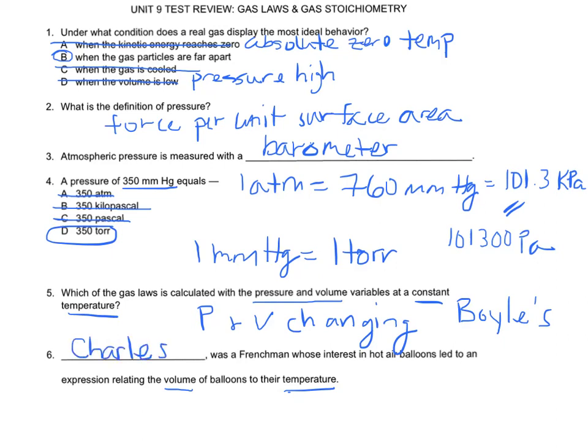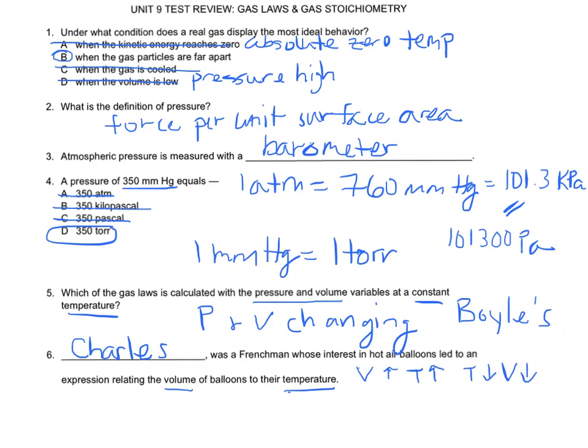So Charles was the Frenchman that came up with this, and remember the relationship is that your volume and your temperature are directly related. So as the volume increases, the temperature increases, or you can say as the temperature decreases, the volume decreases. You can say it any way you want to. They're directly proportional to one another.